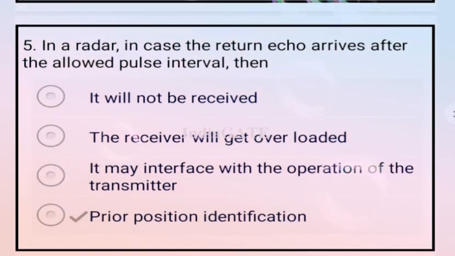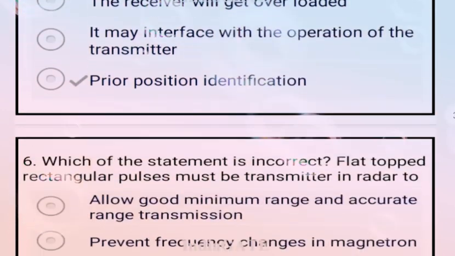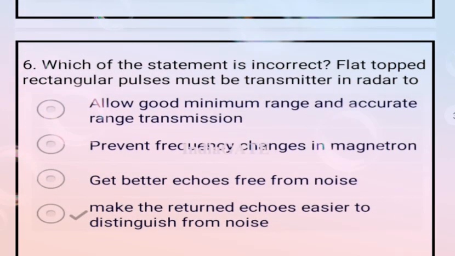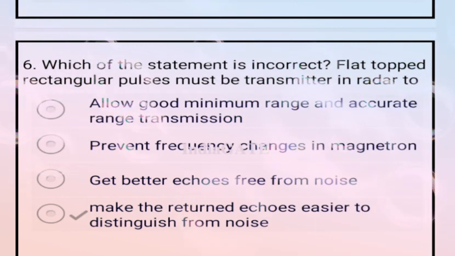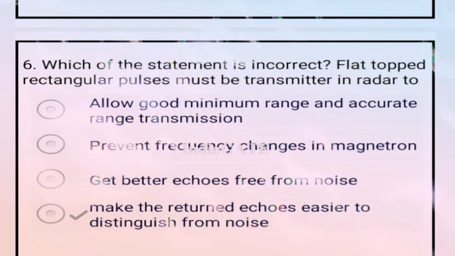Next question. In a radar, in case the return echo arrives after the allowing pulse interval, then prior position identification, means option D is your correct answer. Next question. Which of the following statements is incorrect? Flat top rectangular pulse must be transmitted in a radar. So the incorrect statement is: make the returned echo easier to distinguish from noise. So it is impossible for radar. So option D is your incorrect answer.